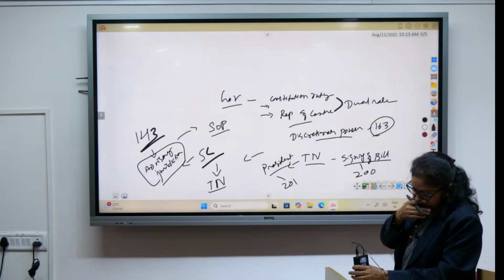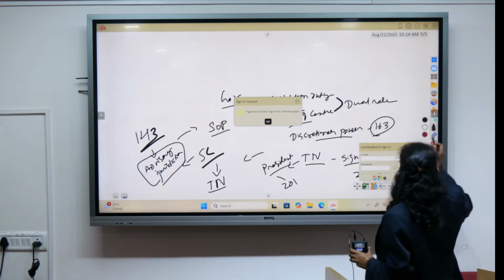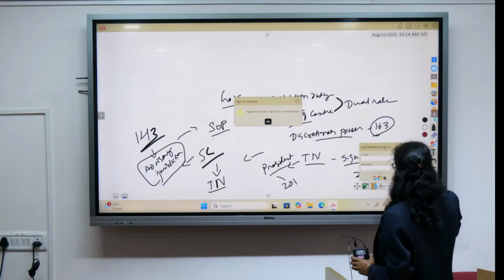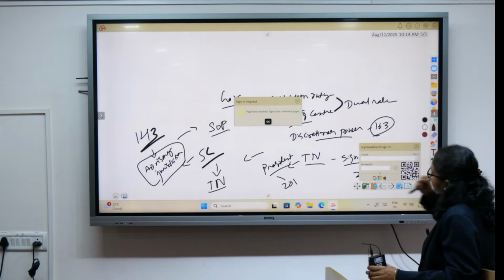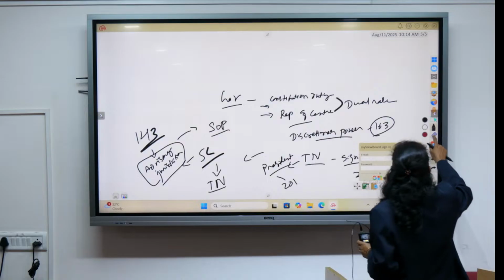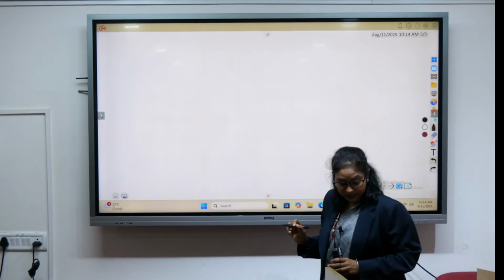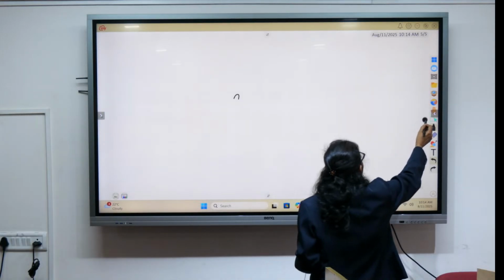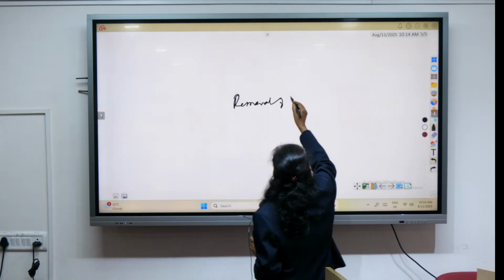Then another important issue here is regarding removal of judges.